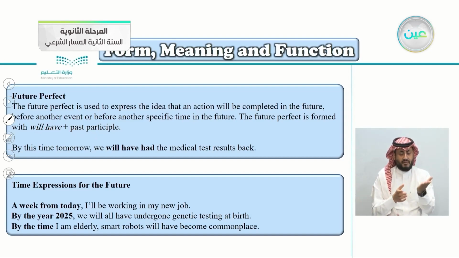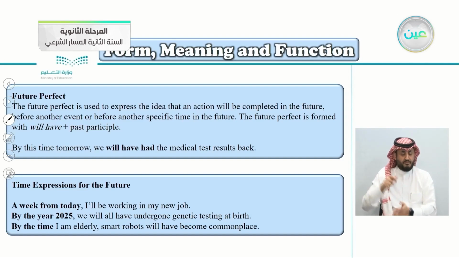So we have two things here. Again, the future perfect is used to tell the idea that an action will be completed, not like the progressive, an action will be in progress in the future. No, that the action here will be completed in the future before another action or before another event, or before another specific time in the future. So we have two things to talk about in the future. What's the form? What will we write? Will have plus the past participle.